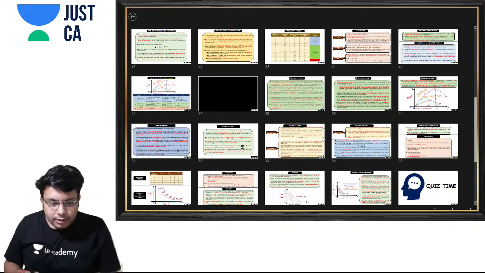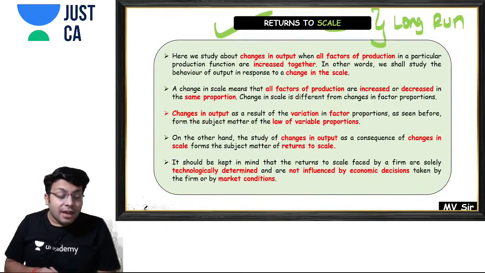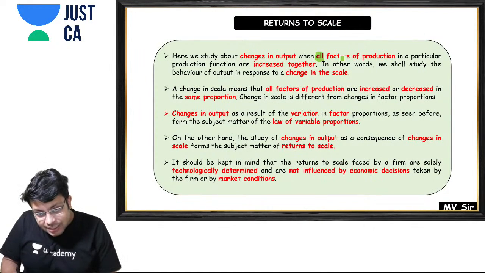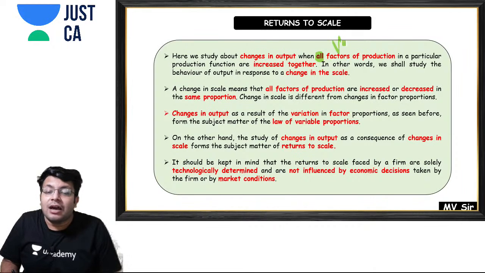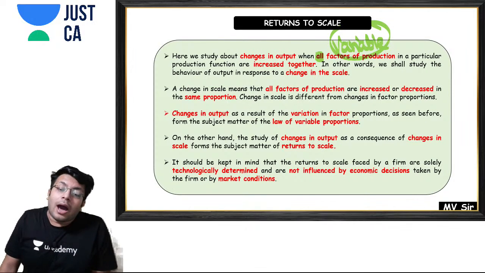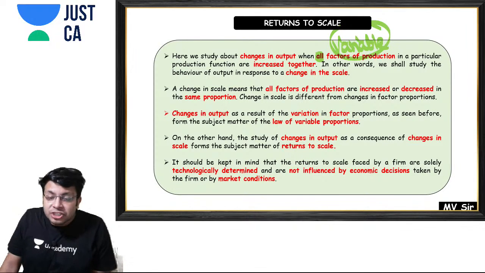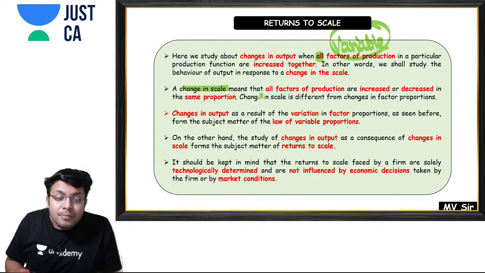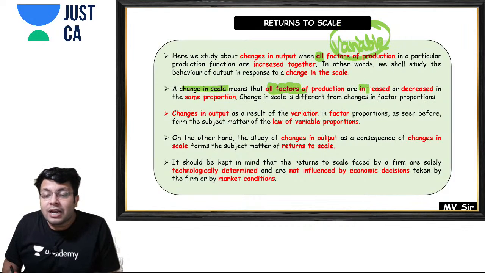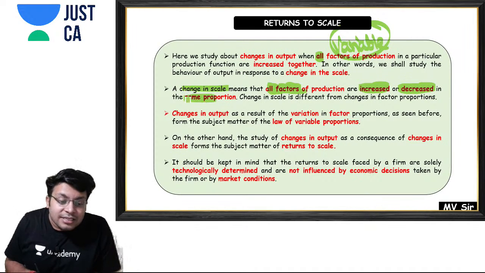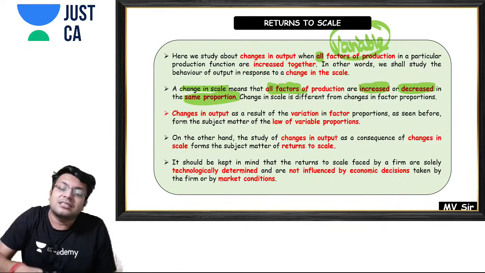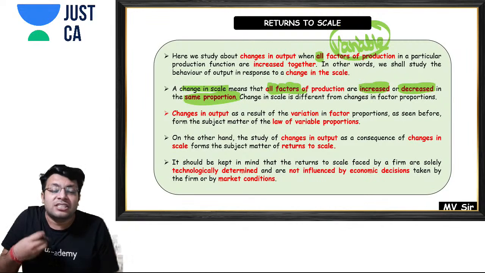Since we are in the long run, we can change all the factors of production, because all the factors of production are variable in the long run. If I want to change the scale of operation, a change in scale means that all the factors of production are increased or decreased in the same proportion. Only then can I say that I have changed the scale of production.